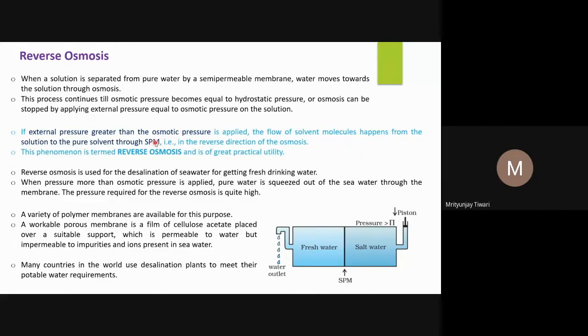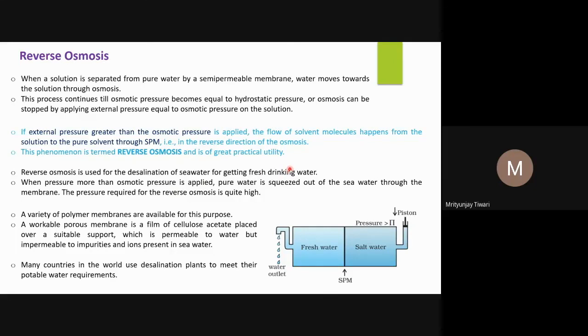So if external pressure greater than the osmotic pressure is applied, the flow of solvent molecules happens from the solution to the pure solvent through the semi-permeable membrane. That is in the reverse direction of osmosis. This process is termed reverse osmosis, and this reverse process is of great practical utility. What is the great practical utility? That is particularly seen in the desalination of seawater for getting fresh drinking water.